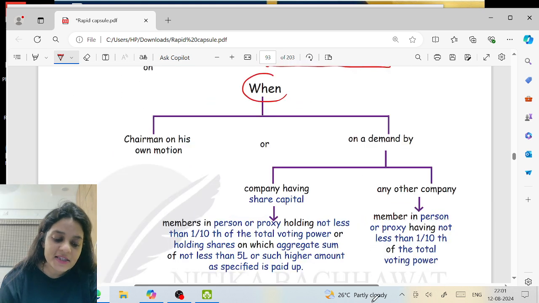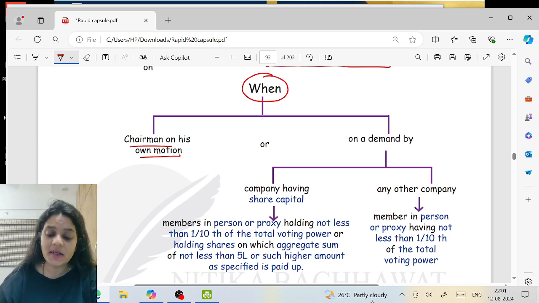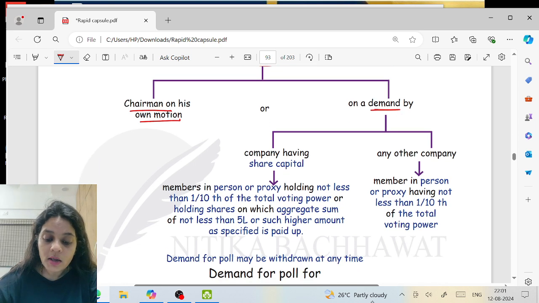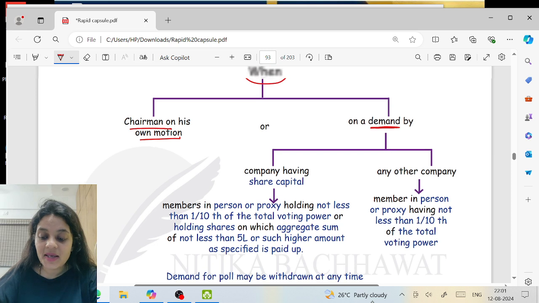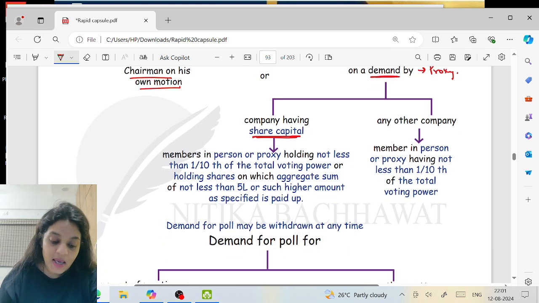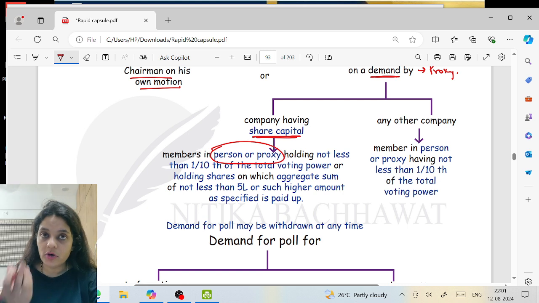When is poll done? When the chairman feels a poll should be conducted, as I already told you, or demand is made. Now, please here remember, even a proxy can make a demand. Correct? So, in case the company has a share capital, members, in person or proxy, I told you proxy can also demand the poll.